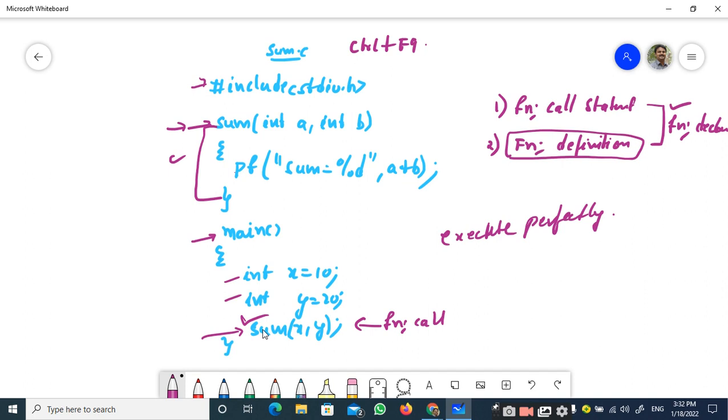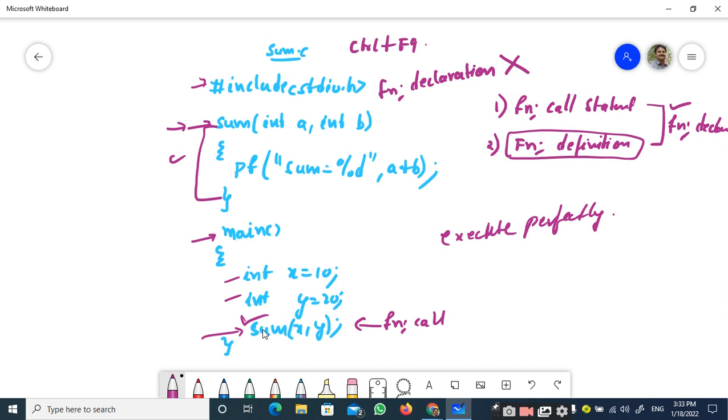But if you take the reverse case, where we have the function definition before the function call, in such a scenario the function declaration is not required. These are the two important scenarios you should understand, very important.